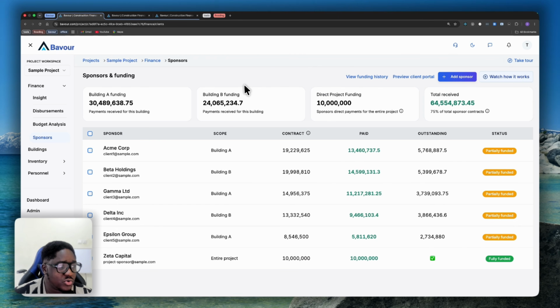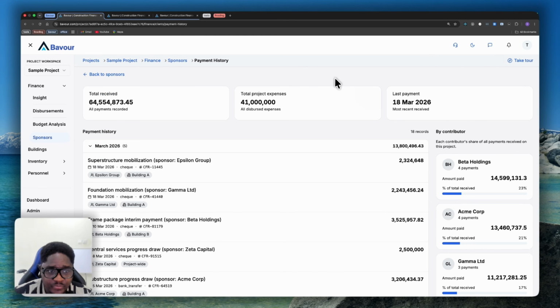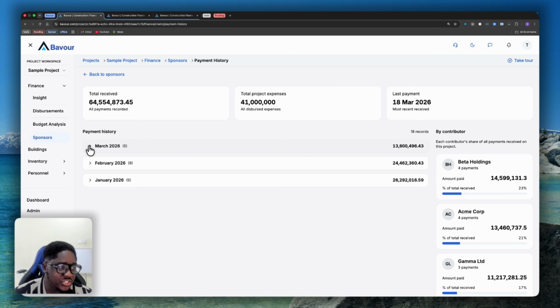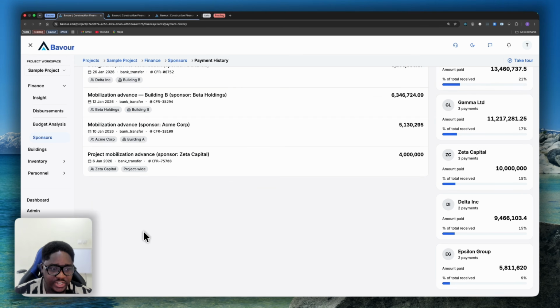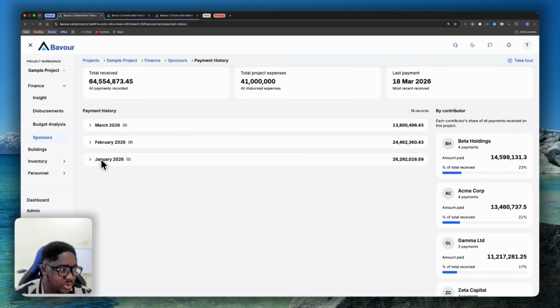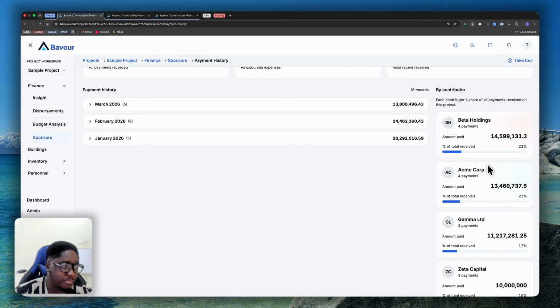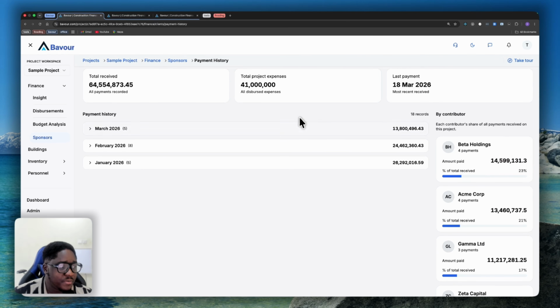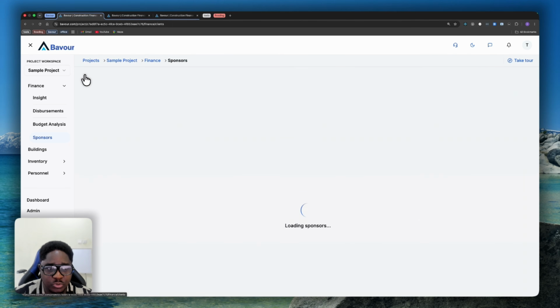If you navigate to view funding history, you will see a payment history of all your sponsors month by month, and you're able to know how much came in total in a month from all your sponsors. So for March, we received 13 million 800 something. February, we received 24. January, we received 26. And you can open this to see the payments that came in during that month. And here we maintain a percentage of how much you received from the different sponsors in relation to the total that has been received so far. Right, so let's go back to the sponsor page.